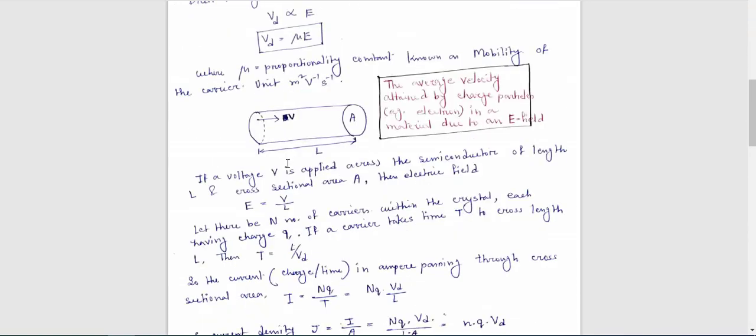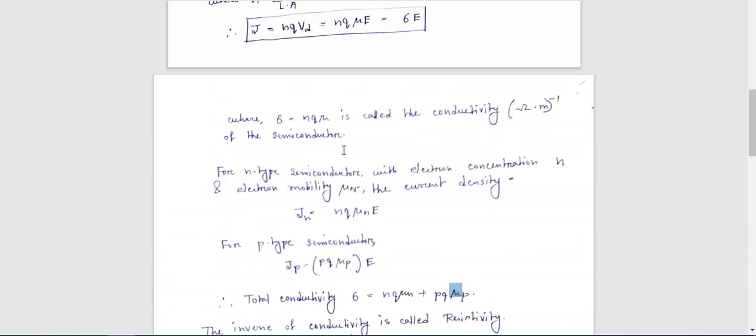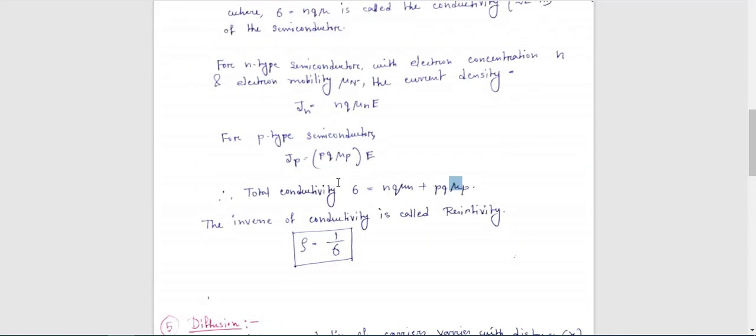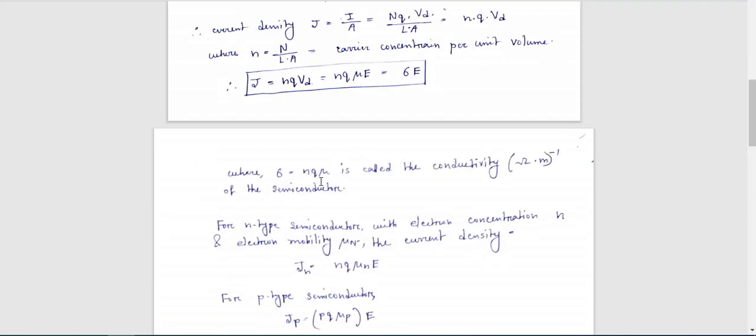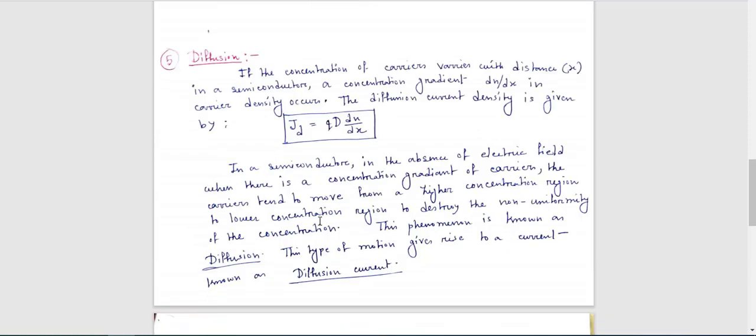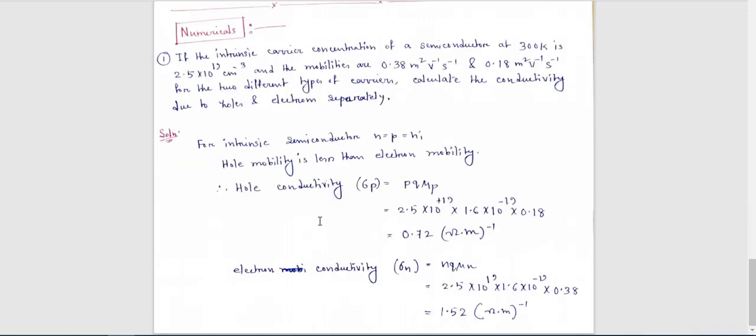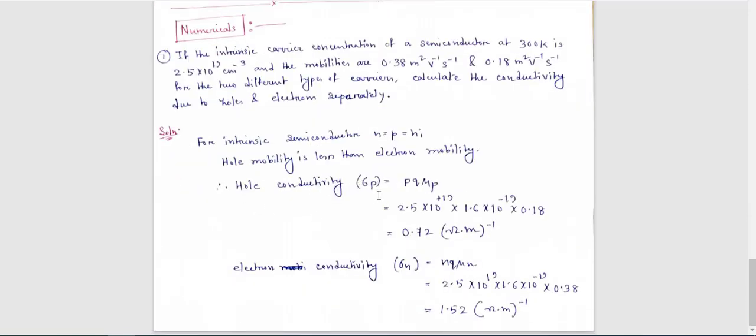Here I have shown you what conductivity is. The expression of conductivity is nqμ. This is the general expression. For n type it will be just μn, and for p type it will be just μp. So conductivity means nqμ. Now come to the numerical. First come to electron conductivity. Electron conductivity means nqμ is the general expression, so it will be nqμn.